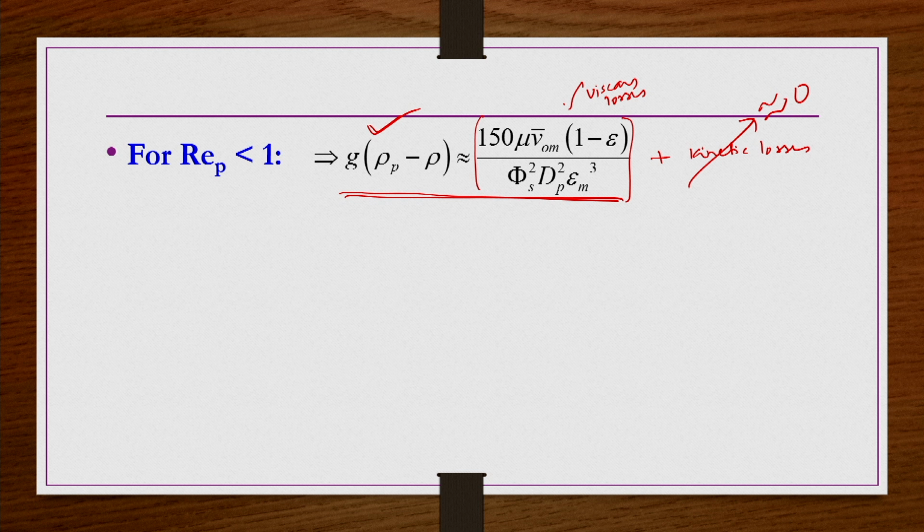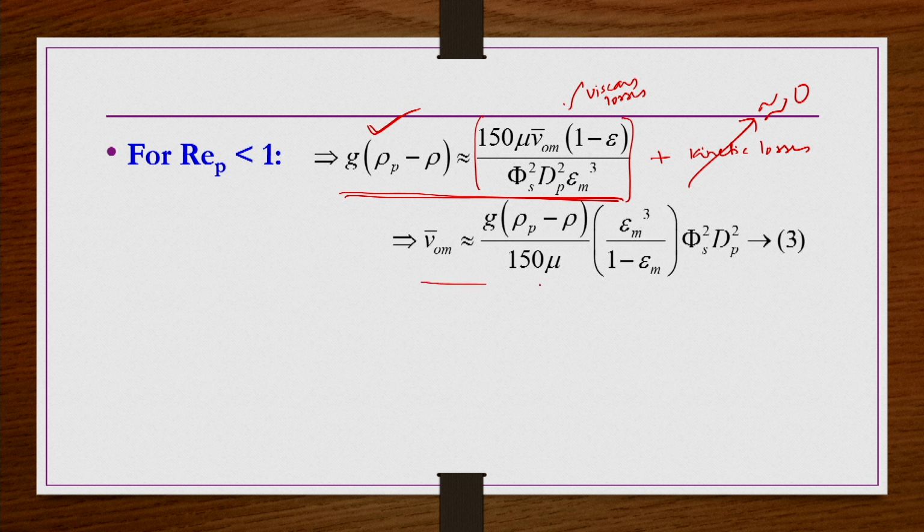It is exactly similar to what we did for the packed bed conditions when we were deriving the magnitudes of viscous losses and kinetic losses. So, we take only viscous losses for small Reynolds number because they are the dominating ones. That means in the right hand side we take only the first term, and then you simplify it, and you will get an expression for the minimum fluidization velocity as given by equation number 3. Remember, this equation is valid only if the Reynolds number is small, or Re_p less than 1.